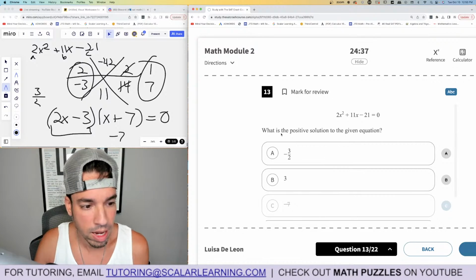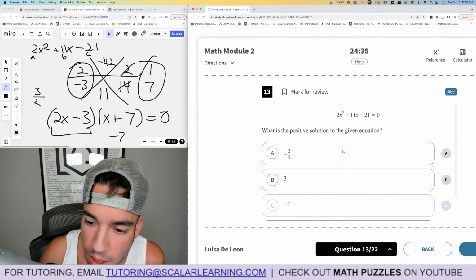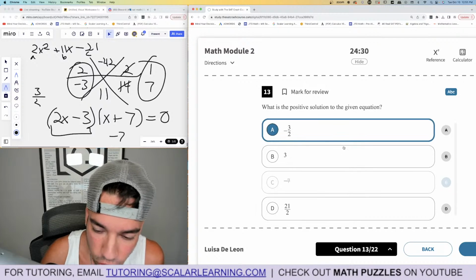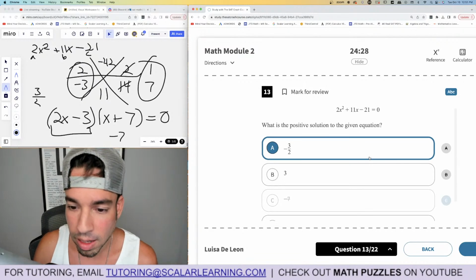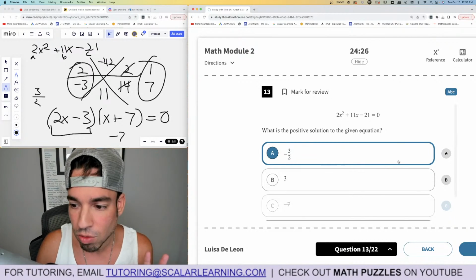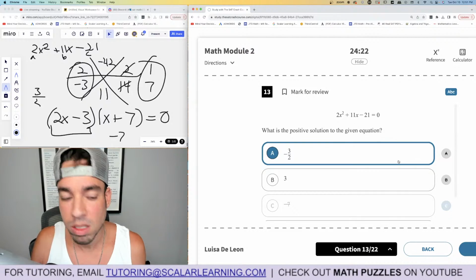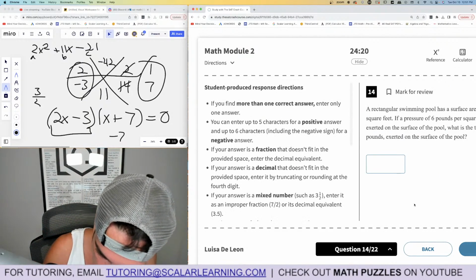So you can also graph it like that as opposed to doing the factoring thing. I'm guessing this is meant to be the correct solution. I don't know. So we'll just pick it and see. But anyways, that should be positive 3 halves. What is the positive solution to the given equation? Yeah, it's positive 3 halves. So I think that's just a little typo.